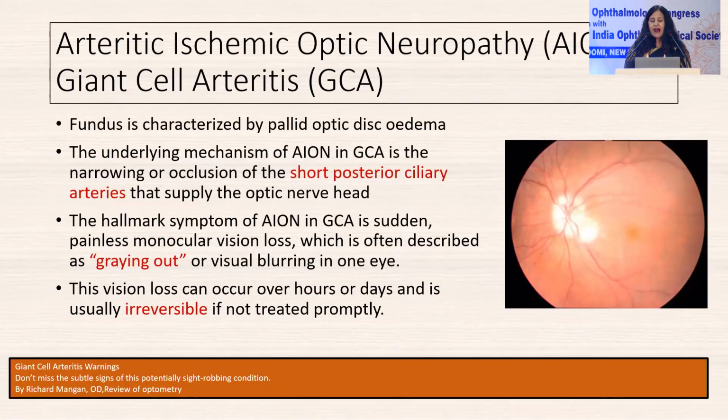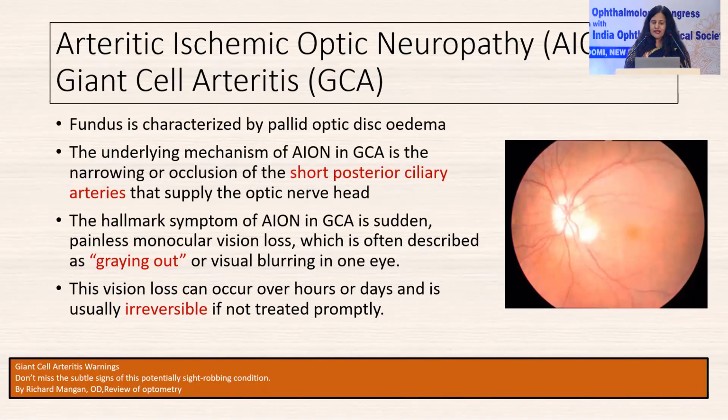Now coming to arteritic ischemic optic neuropathy, which is the most dreaded complication of giant cell arteritis. It's characterized by sudden severe vision loss, and the fundus shows severe pallid disc edema. The underlying condition is occlusion or narrowing of the short posterior ciliary arteries that supply the optic nerve head.